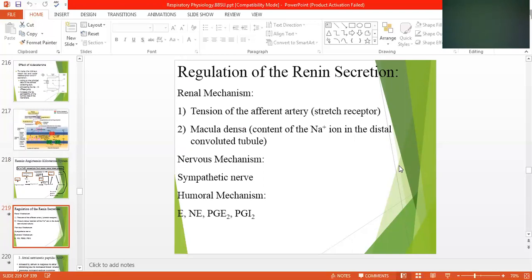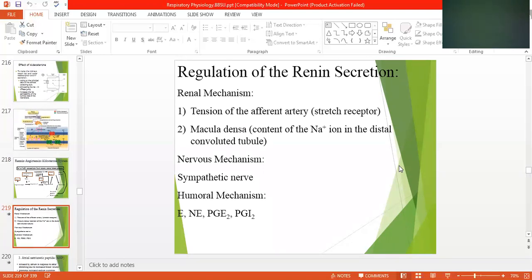Renin secretion, the renin mechanism, how it will secrete from the kidney: tension of the afferent arteriole. If more blood is coming into the kidney, there is a stretch on the receptors.